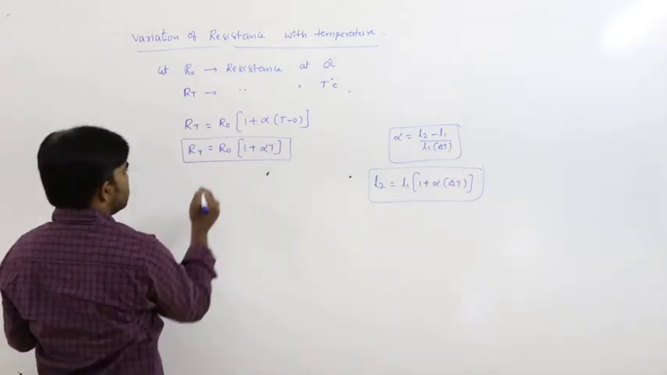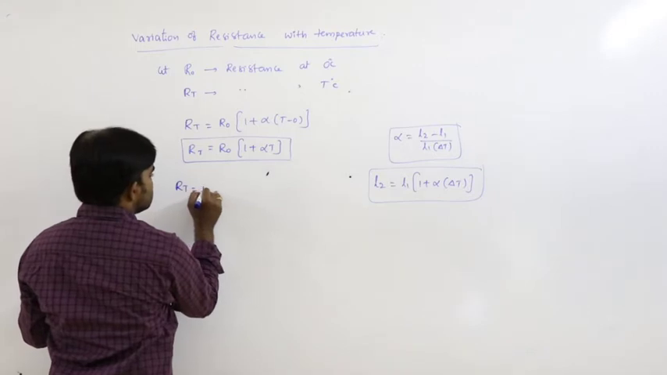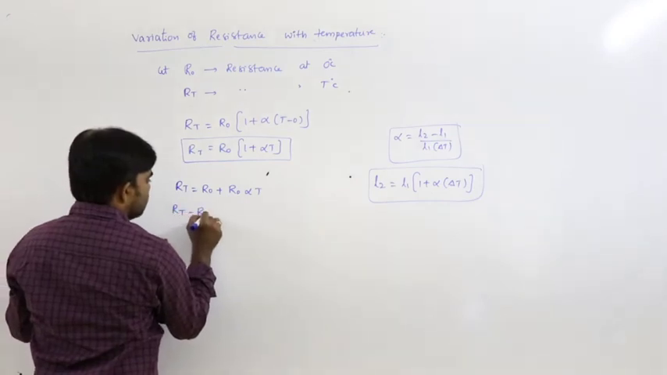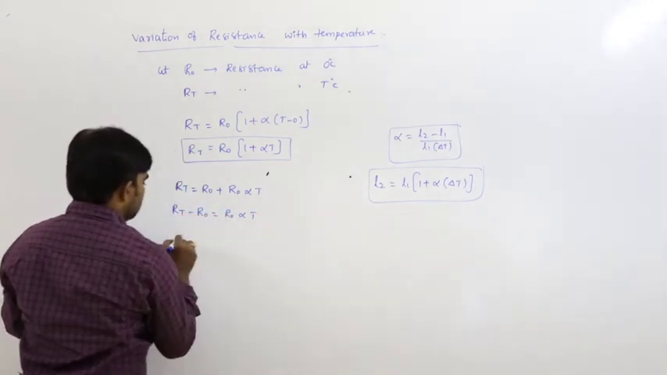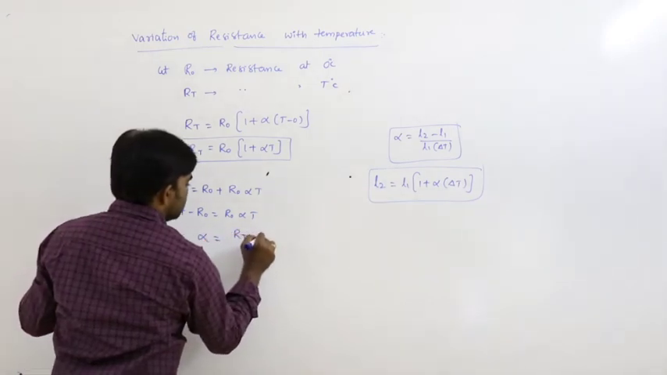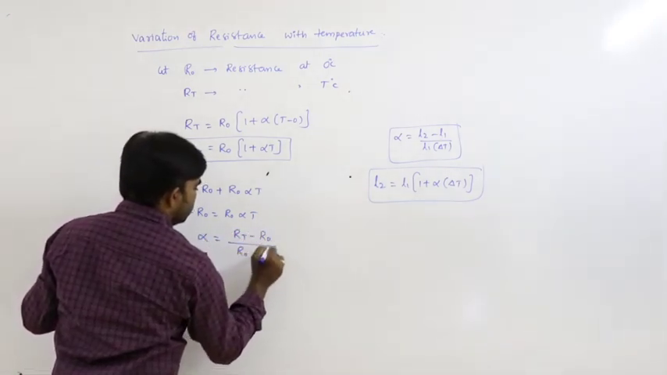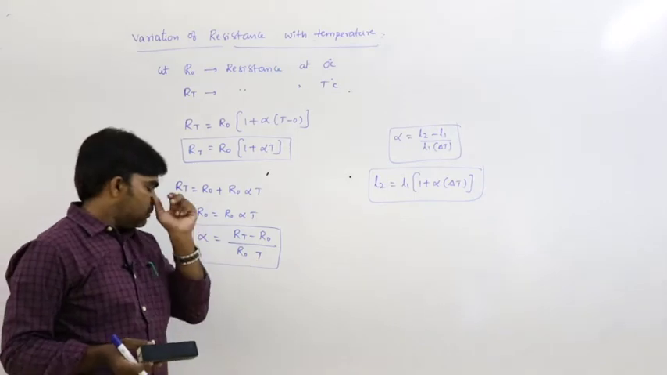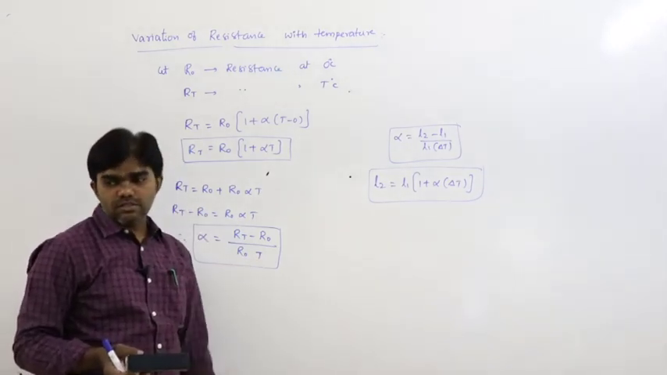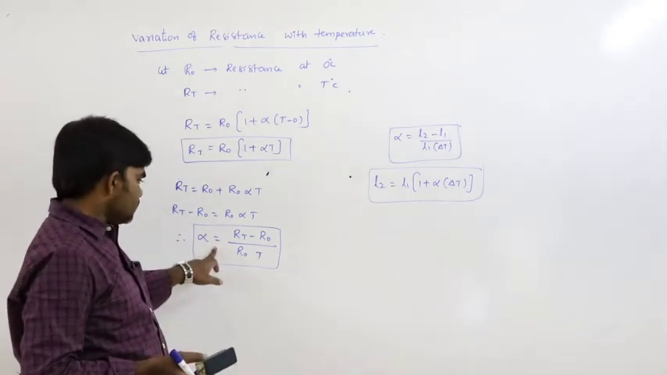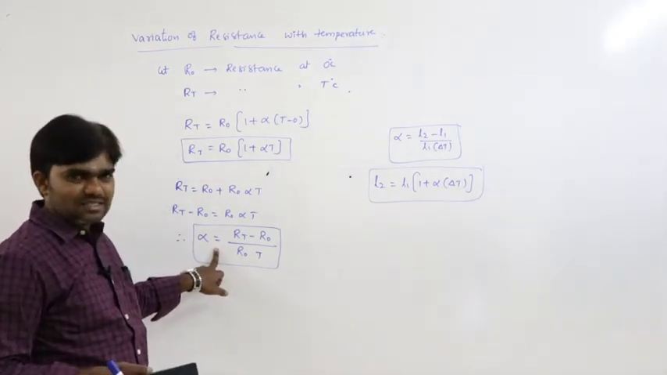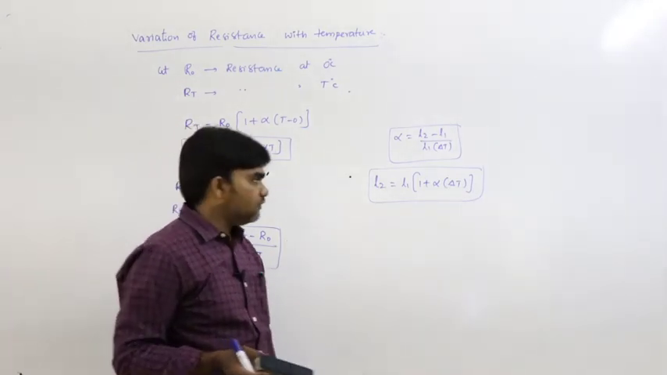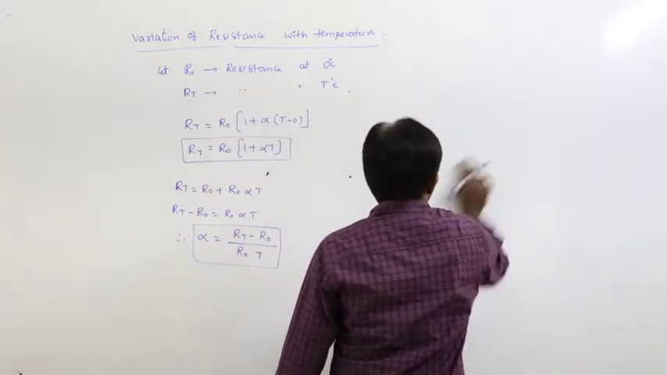In the same way here, R_T is equal to R naught plus R naught alpha T. R_T minus R naught is equal to R naught alpha T. Therefore, alpha can be written as (R_T minus R naught) by R naught T. So alpha is the temperature coefficient of resistance. Previously it was resistivity, now it is resistance.